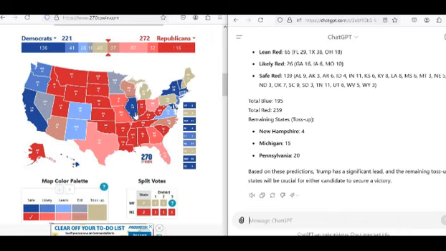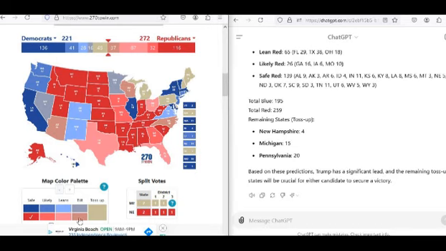Tim Walz is basically Tim Kaine 2.0. In fact, they're both named Tim. So you might as well just say this is going to be a repeat of 2016. So I think that's quite interesting. So my final decision is that worst case scenario, what you're probably going to see is essentially 2016 2.0. So let me just go ahead and fill these in the way I think they're going to go. So I think you're going to see 2016 2.0.